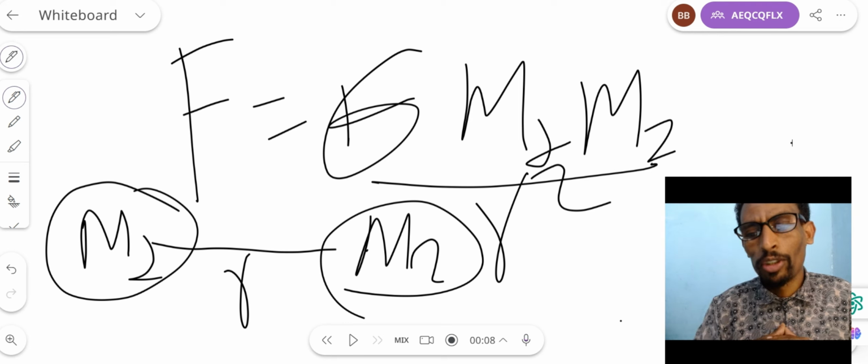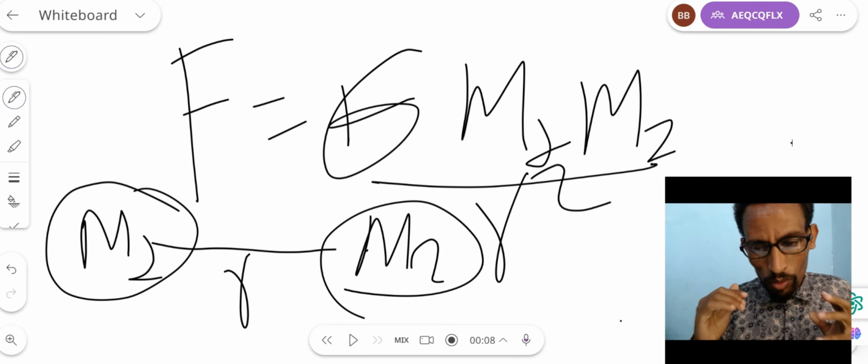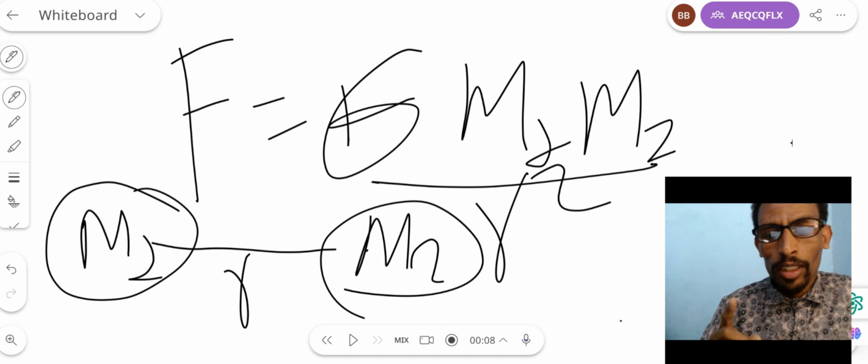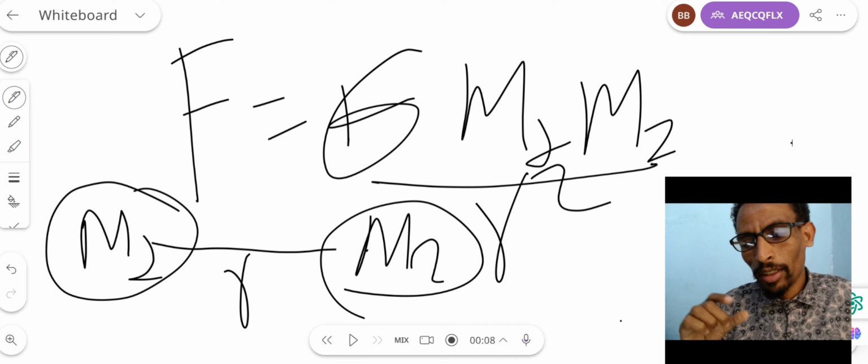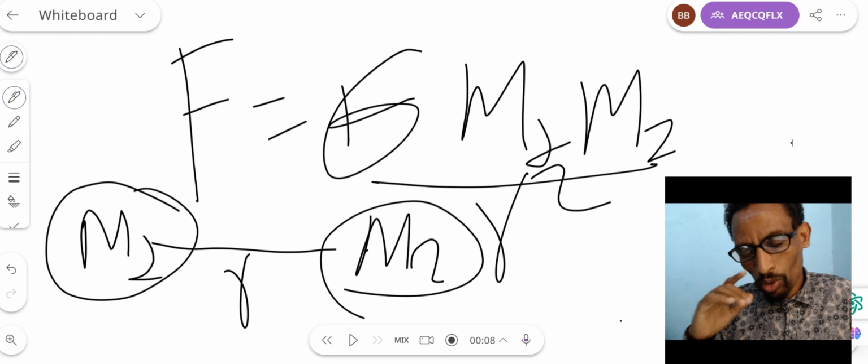When we need to know the strength of force between that person and me, F is equal to G times m1 times m2 divided by the distance square of those two objects.